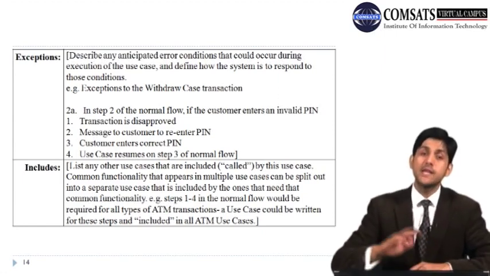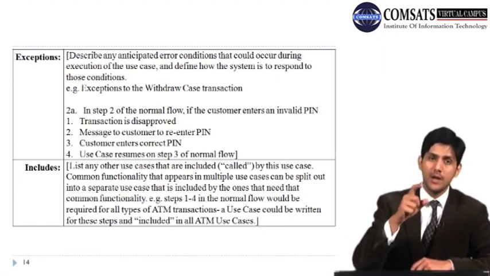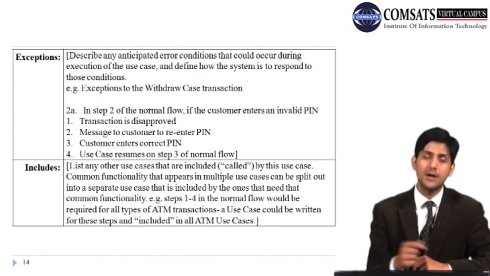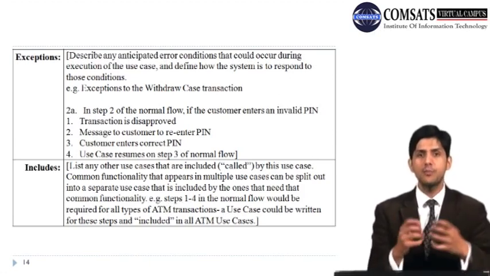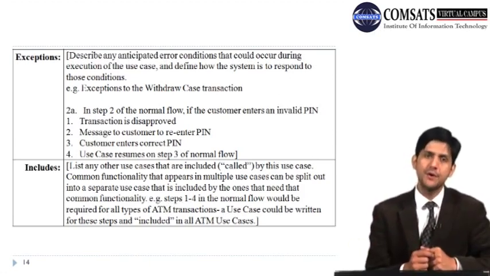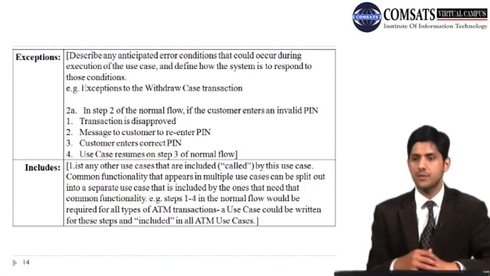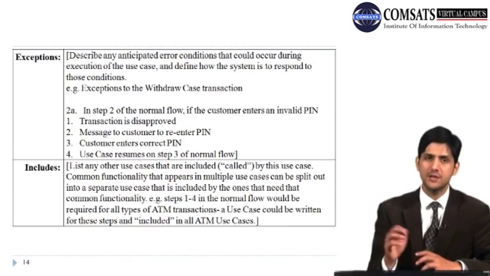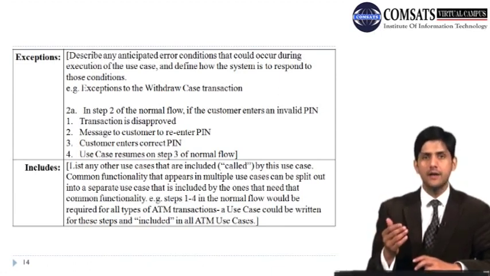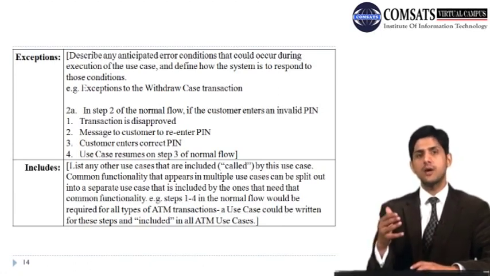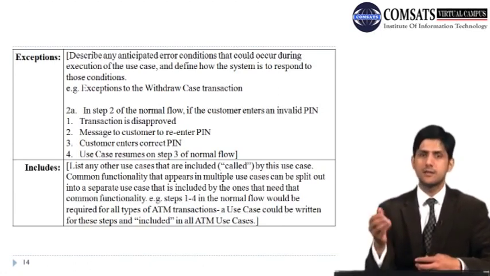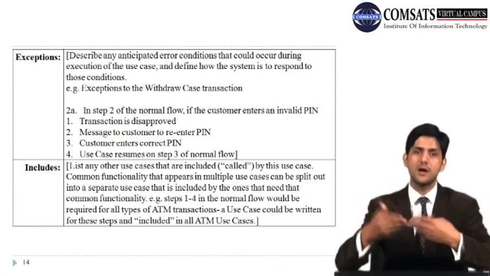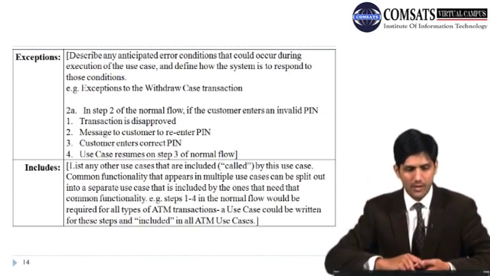And similarly, as I said, there can be an exception in step 1 in the normal flow, the first event in your normal flow, that is, enter the ATM card. The orientation of the card is very important when we are entering it into the ATM machine. So there can be an exception here, for example, you enter the ATM card with your chip downwards, and you need to mention that your transaction is declined and your ATM card is ejected, and the machine will display an error to enter the ATM card in this particular fashion. Then you enter the card with the chip upwards, and your use case would resume at step 2.